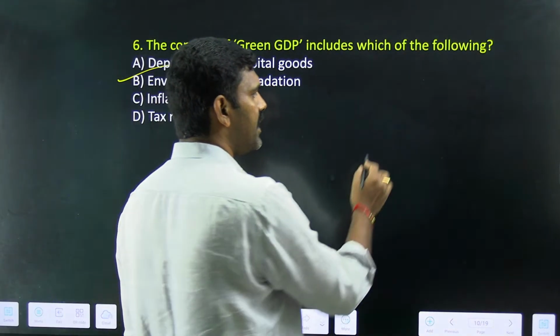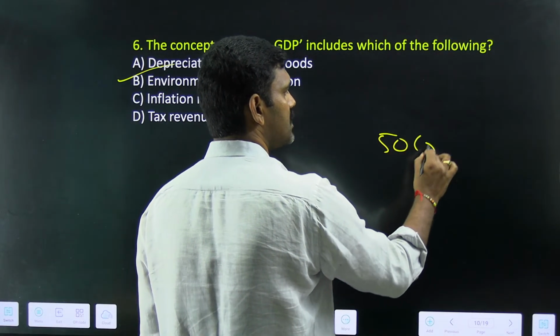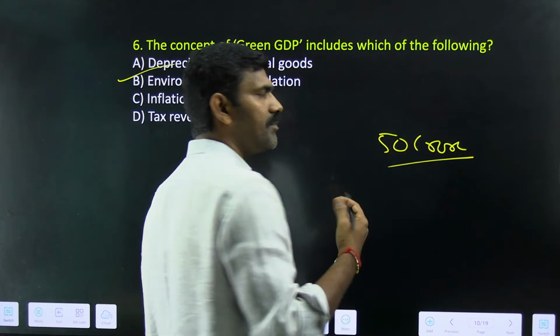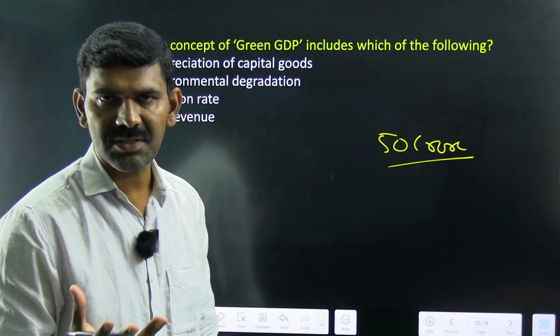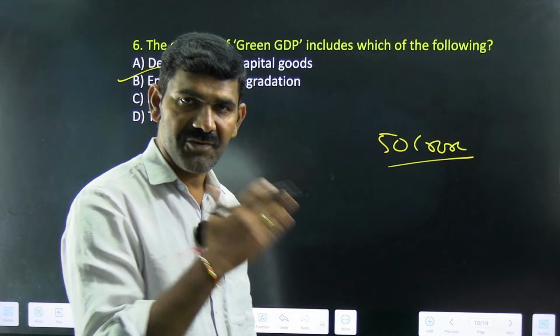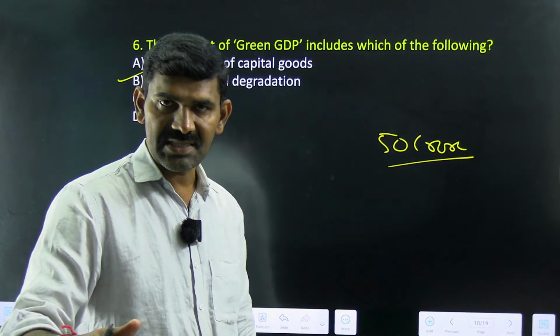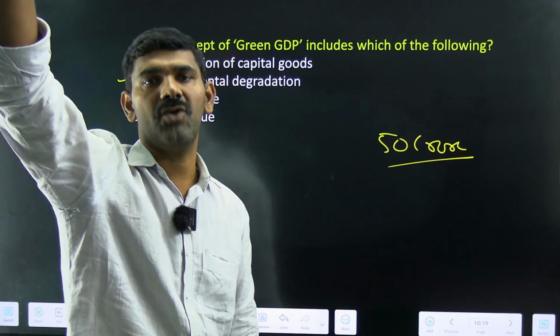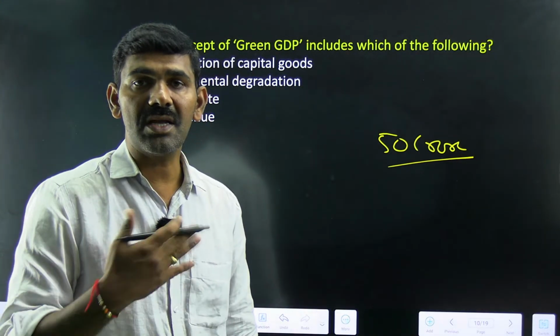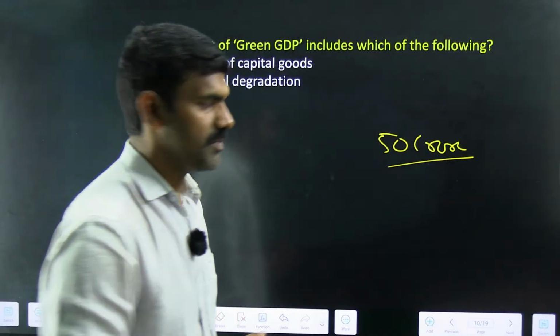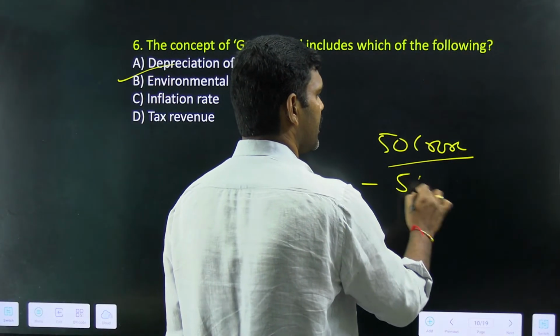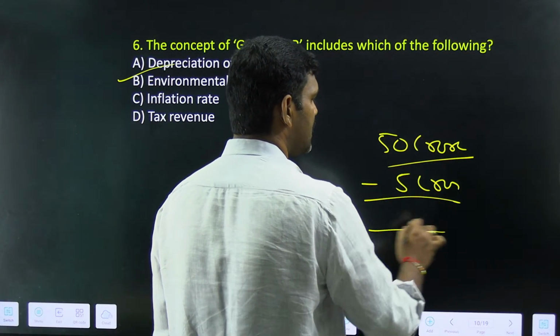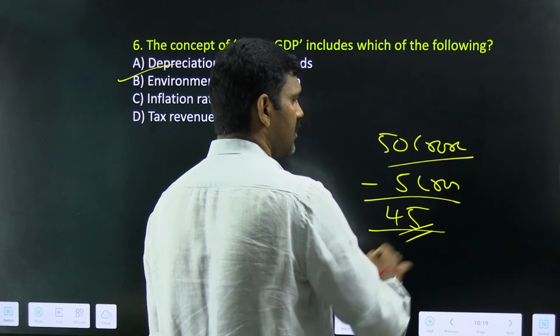Let us say I made a turnover of 50 crores, which means I am producing goods worth 50 crores. But in the process of producing 50 crores, I am cutting down the trees, and I am causing some loss to the environment. Let us say the total loss to the environment is 5 crores. The GDP here is 45 crores.